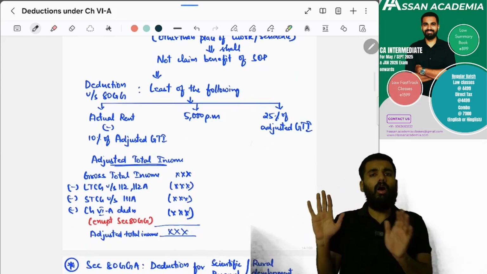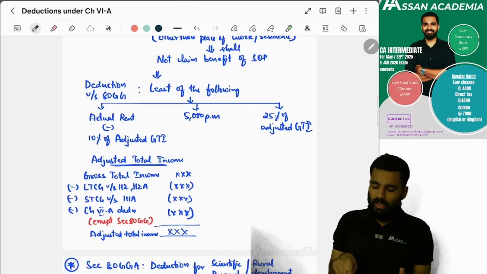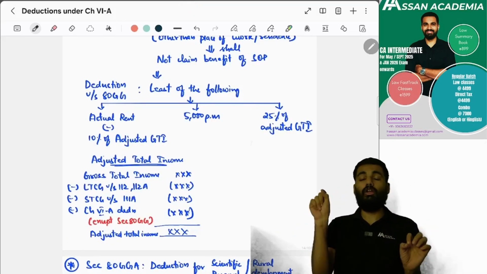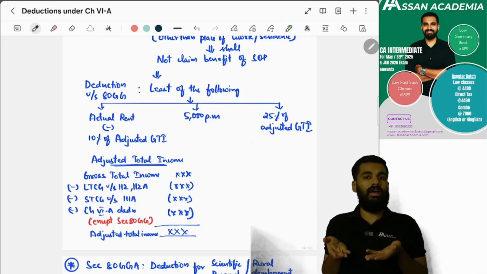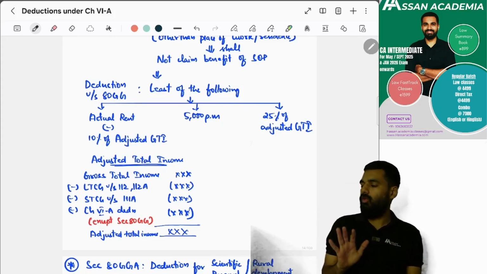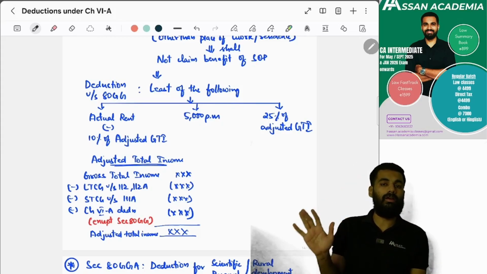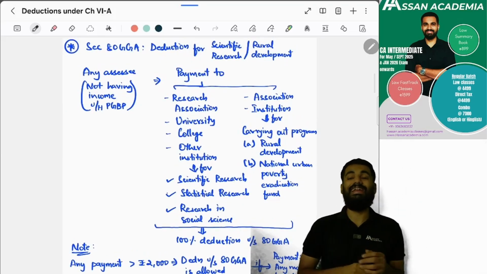And how we calculated adjusted total income for 80G is the same, except that we exclude 80GG instead of 80G, because we do not know the deduction for 80GG. From that we have to do the same adjusted total income calculation as for 80G. Yes or no? Yes. What is section 80GGA?